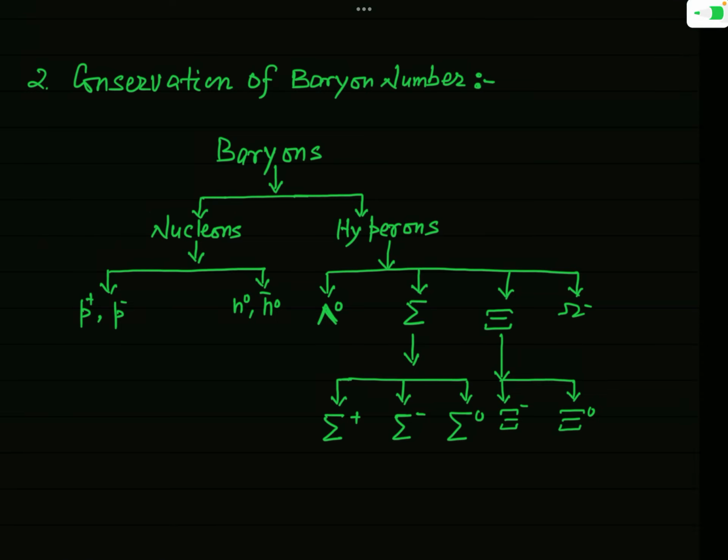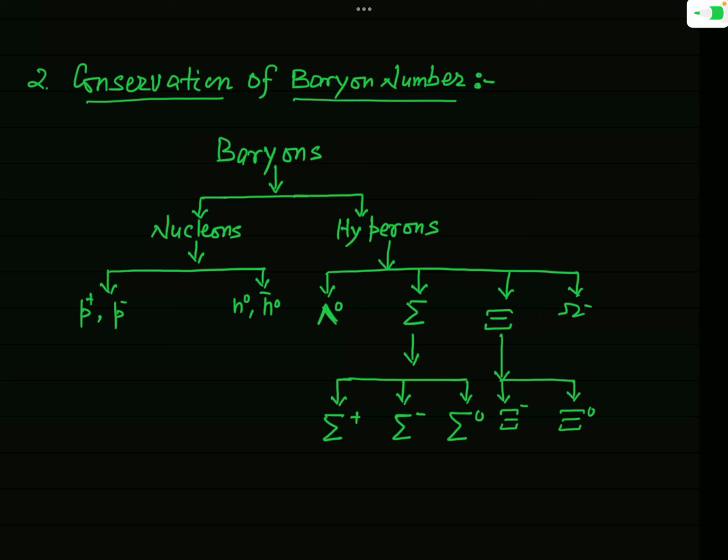Now we will see the conservation of baryon number. You know that just like lepton number, we define a very important quantum number which is called baryon number for baryons. And we have seen that the family of baryon includes which particles, when we have discussed the classification of elementary particles.